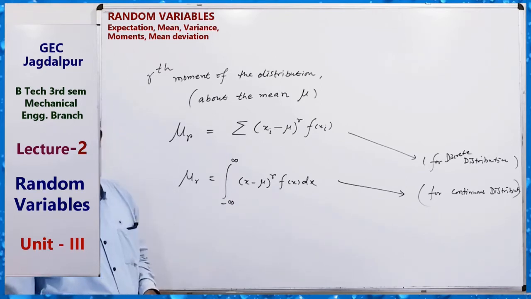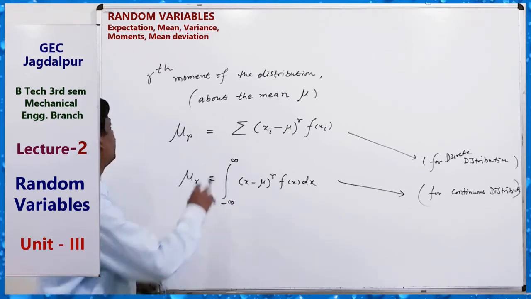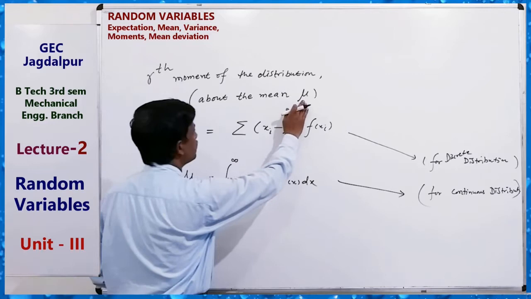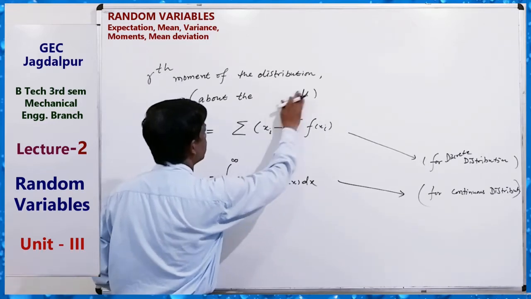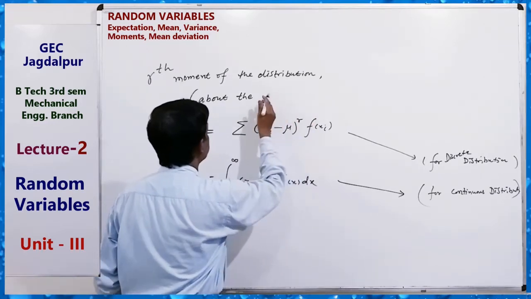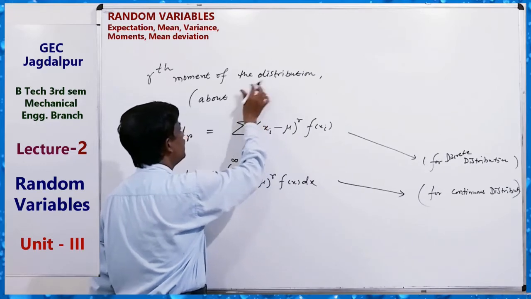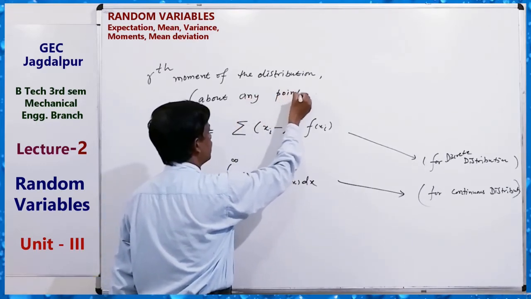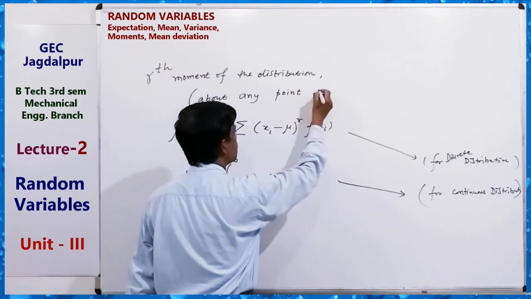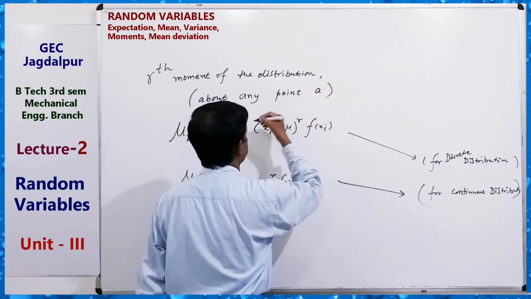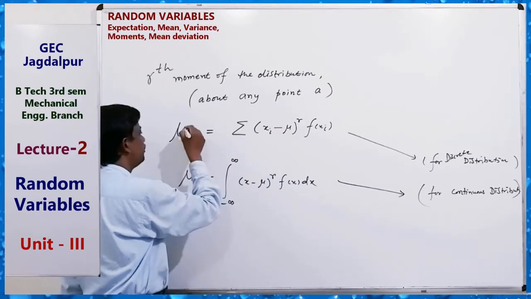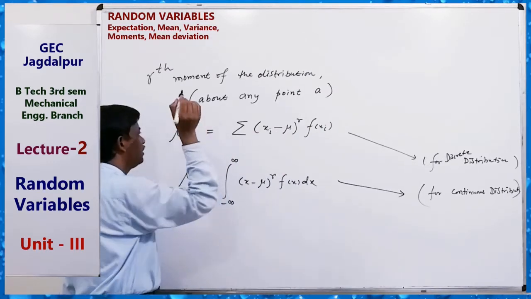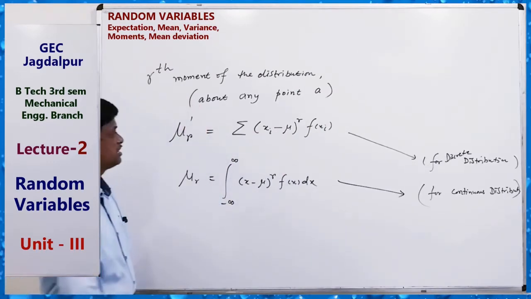If we denote the rth moment about any point, suppose A, then this is denoted by mu r dash.